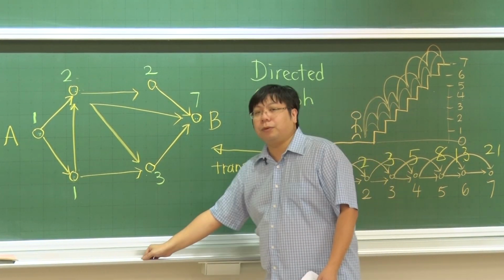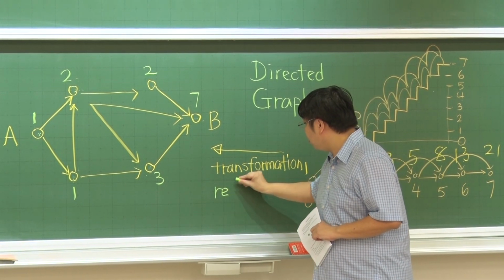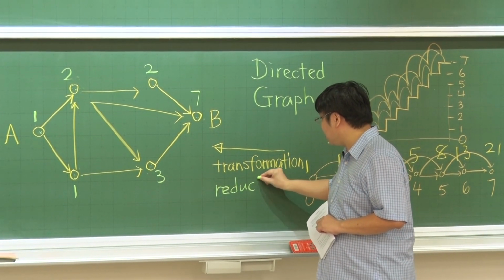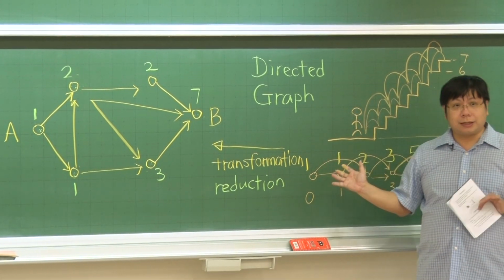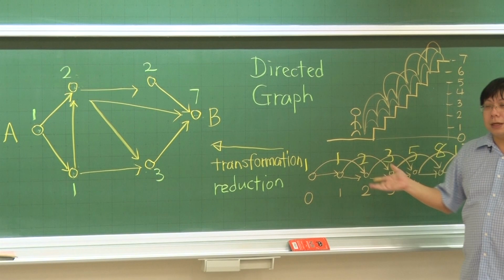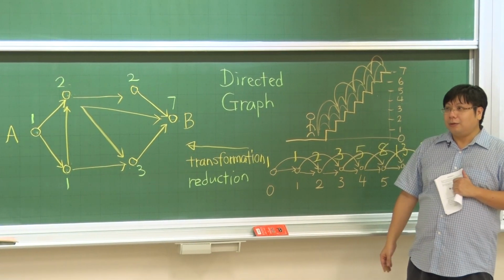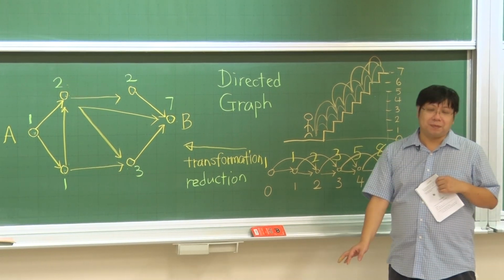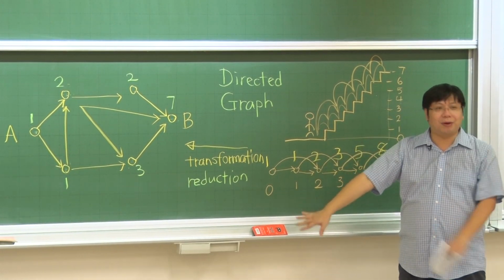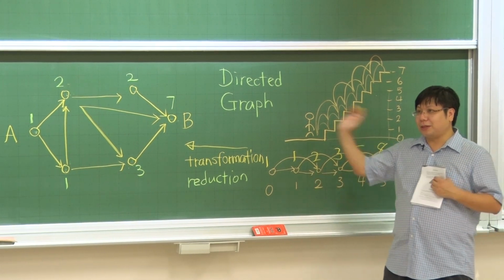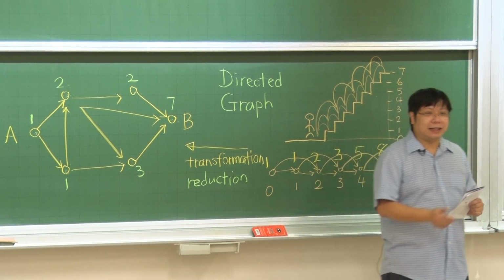There is another word computer scientists also use. We call this a reduction. So this is called a reduction. I change from one problem into another one. I reduce my problem, changing it to something that I know. It looks like I reduce a problem, make it simpler to something that I already know how to solve, and then solve it. This is the idea.